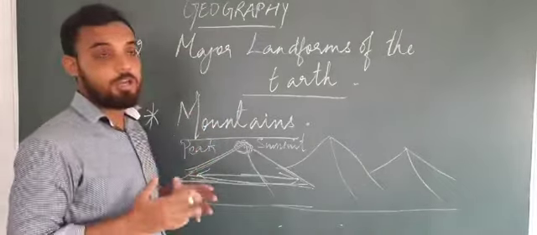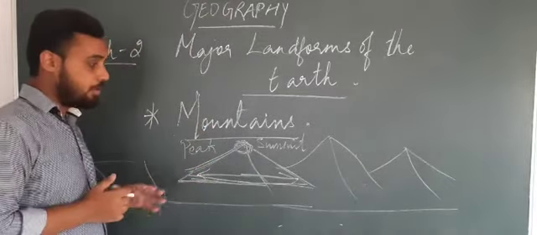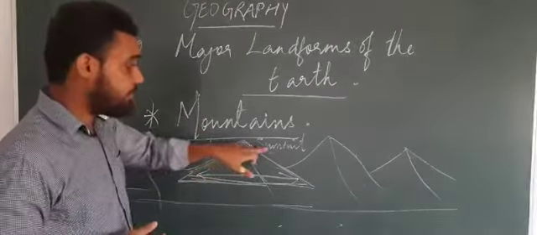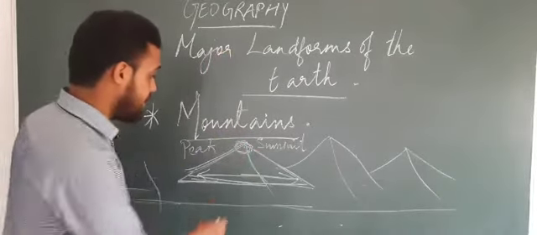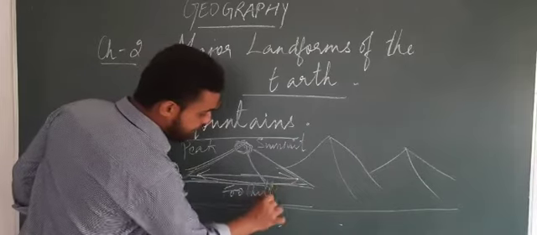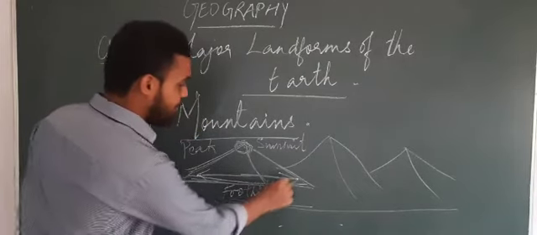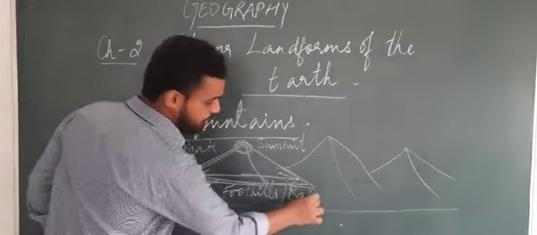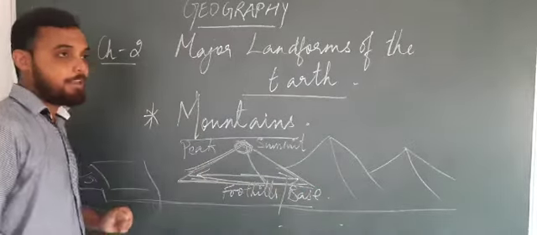What is its shape? We saw that the peak or the summit is the topmost portion, and the downward portion is called the foothills. The foothills, or we can also call it the base.